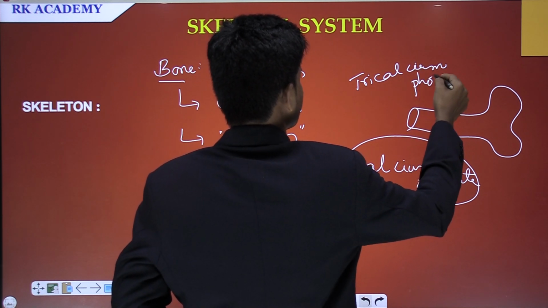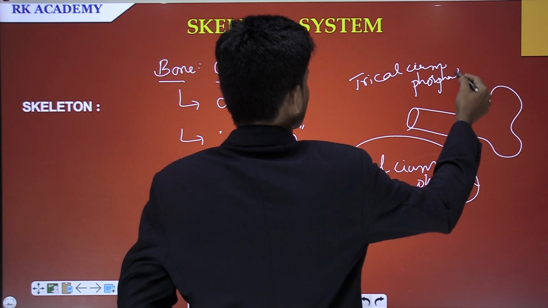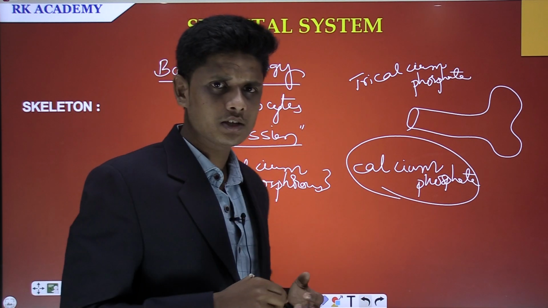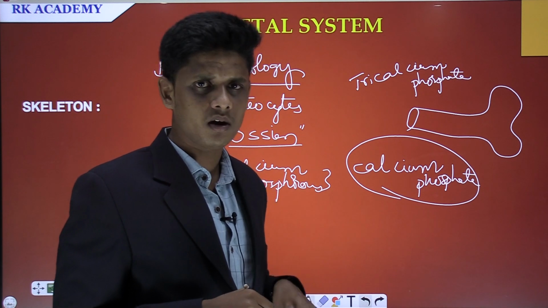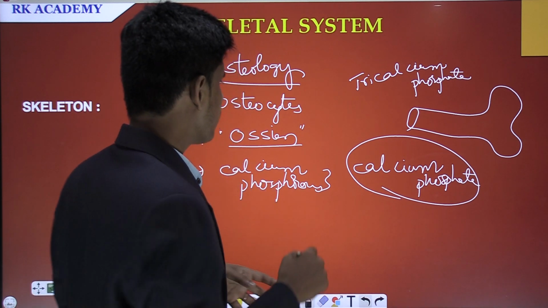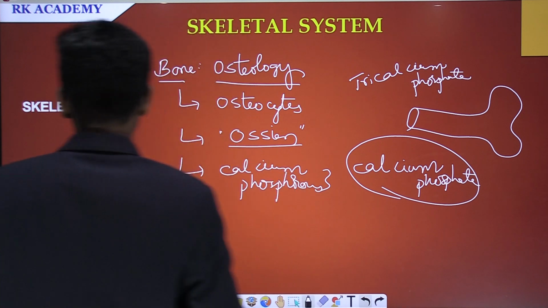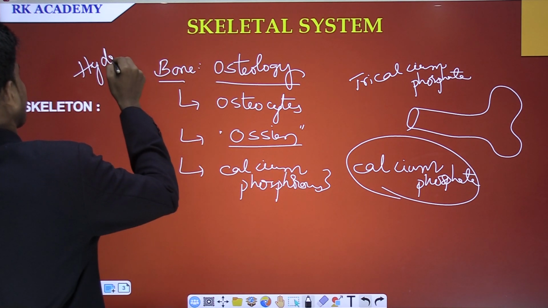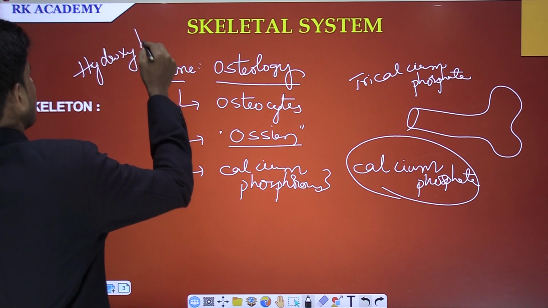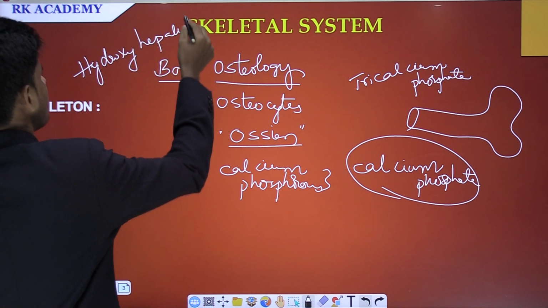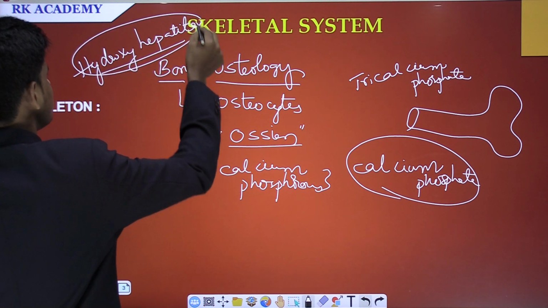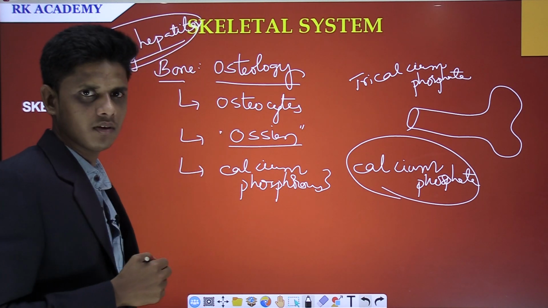It is the other form of calcium phosphate. And this particular tricalcium phosphate is stored in the bone in the form of hydroxyapatite. Hydroxyapatite is a form of calcium and phosphorus which are stored in the bones.